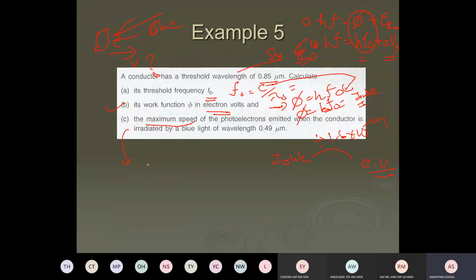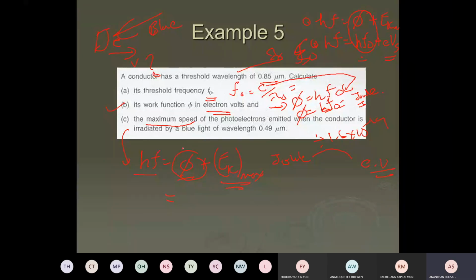Okay, so which formula do we go for? The Einstein formula: hf equals work function plus kinetic energy, EK max. We are looking for speed. Speed comes from EK max, right? If you know EK max, you can find the speed. So do you know these two values? Work function, you get it from where?